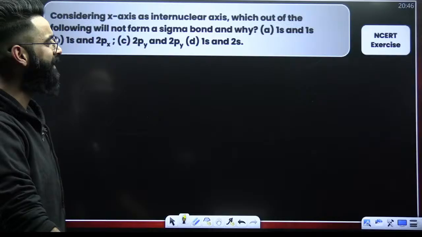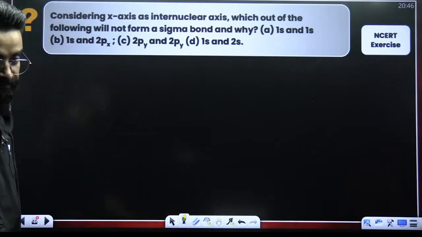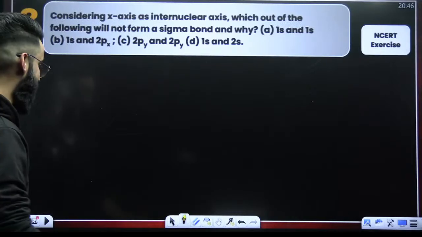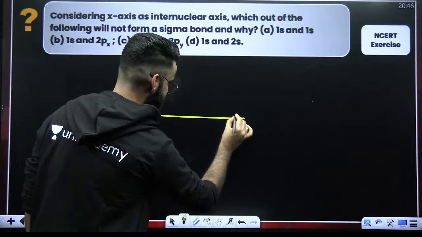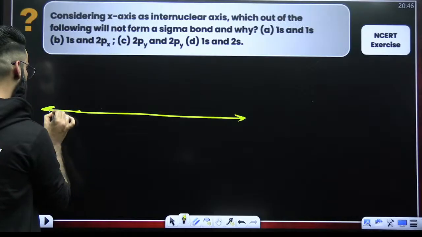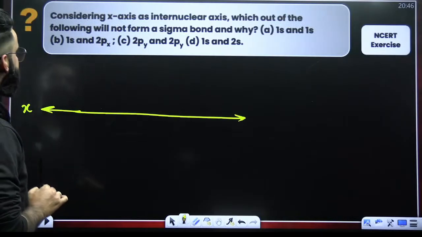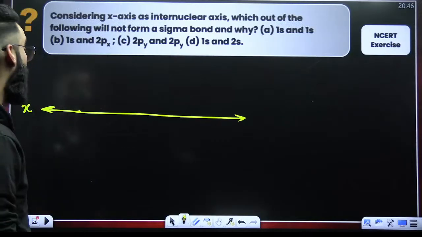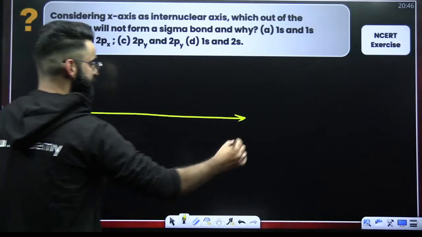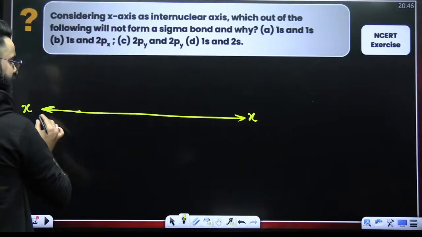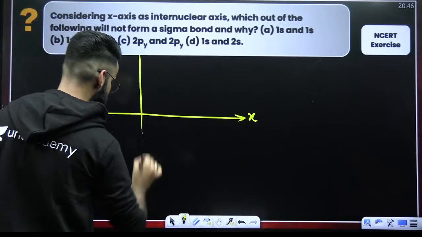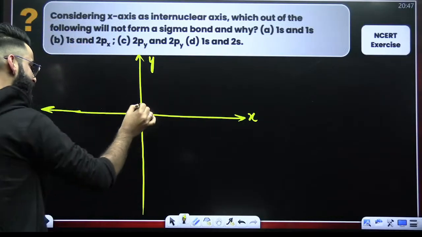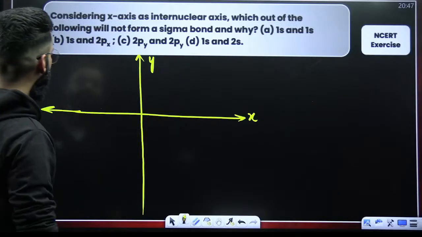Look at this one. It's again an NCERT exercise question, guys. Considering x-axis as the internuclear axis. I'm considering this as the x-axis and I'm calling this the internuclear axis. Which of the following will not form a sigma bond and why? If this is x, then this is going to be your y-axis, and perpendicular to it is the z-axis.